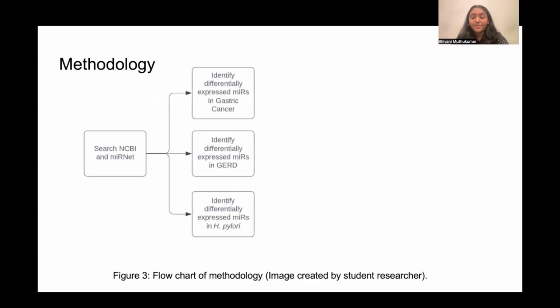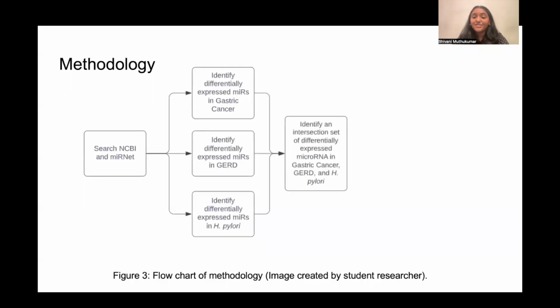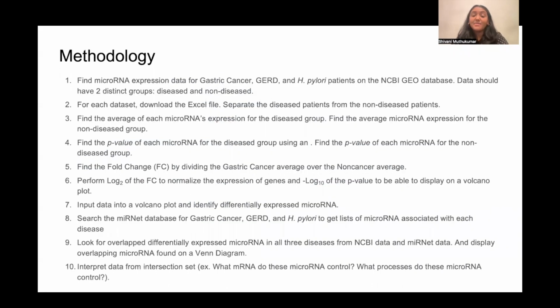For my methodology, I searched through NCBI and miRNet to identify differentially expressed microRNAs in gastric cancer, GERD, and H. pylori. I then tried to identify an intersection set of the differentially expressed microRNA in all three diseases, and then I analyzed the significance of that intersection set in relation to the diseases. Here is my methodology a bit more in depth, with the specific criteria that I had for my datasets and the specific mathematical functions that were used.